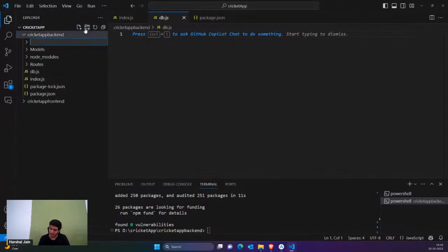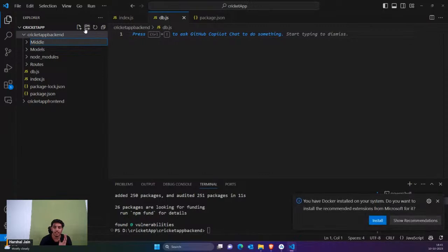So what is the middleware? For example, I want to get my user profile data and I want to change the password. In Instagram, what actually happens is I can see my profile, you can see my profile, but I can change my password. You can't change my password. How does that happen? When you are trying to change my password, it would call a middleware. For example, we're going to create a middleware which would check the user's authentication. If it's valid, then the middleware will call the next step, otherwise the middleware would throw an error.